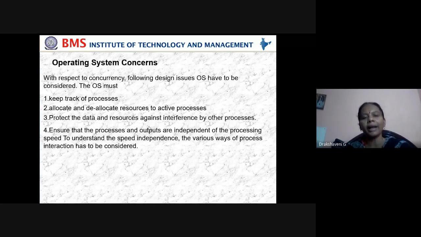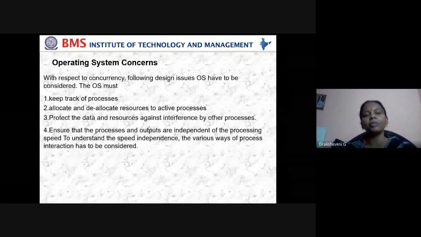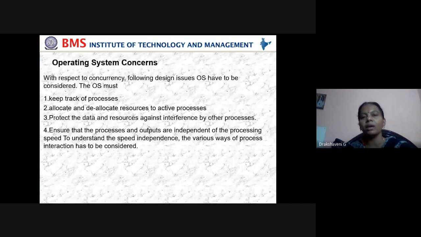Protect the data and resources against interference by other processes. That's protecting data. That's why we have shifted from Zoom to Google Meet. Why did we not take Zoom classes? Because how far it is true, we don't know, but most of the rumors are that Zoom is not secure. So we have shifted to Meet. Protection of data is also very important. That's what we have to see here.